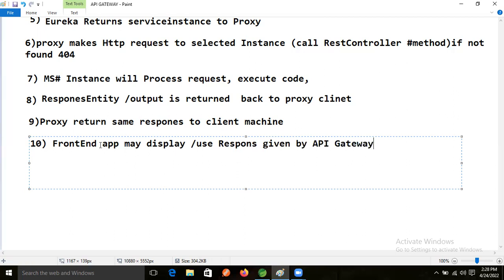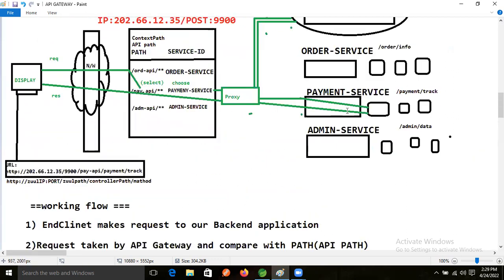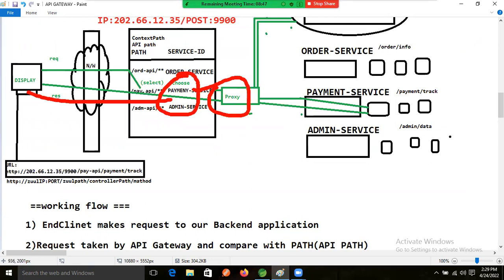If needed, then this one will display. If needed, that response is stored in the database sometimes also. But who is giving that response? The API gateway only, giving that response to the end user, guys. So this is the execution flow of our API gateway plus our end user communication.